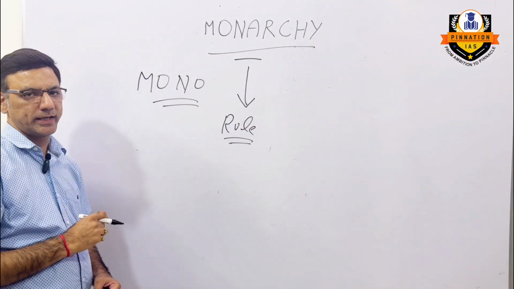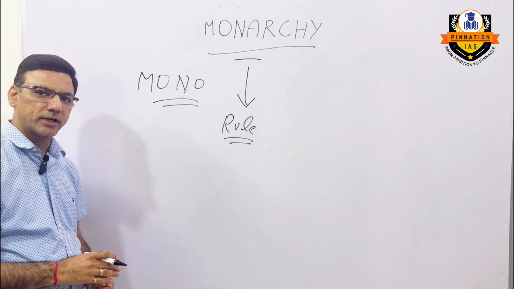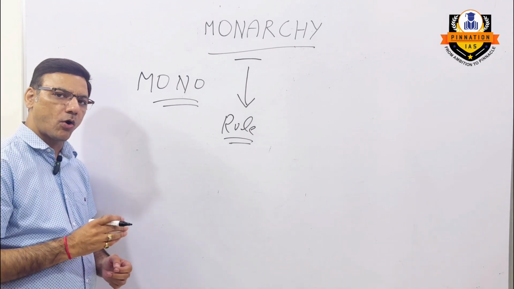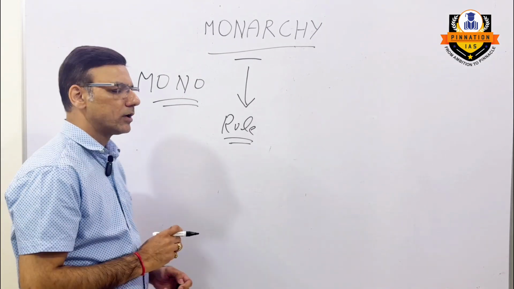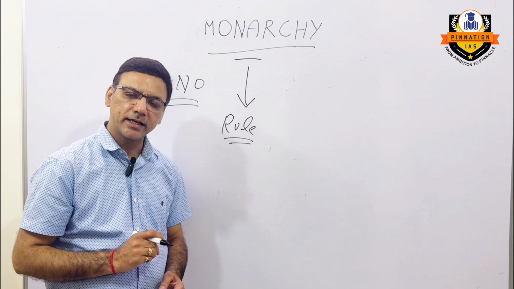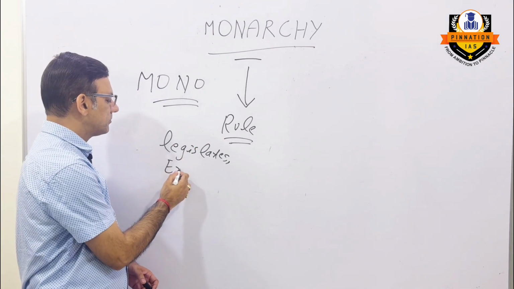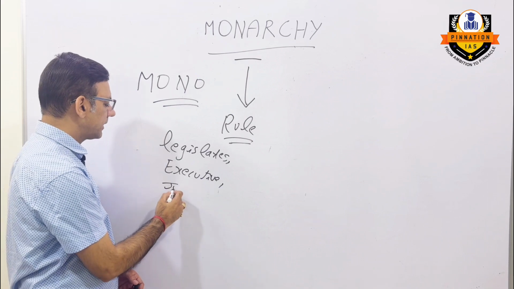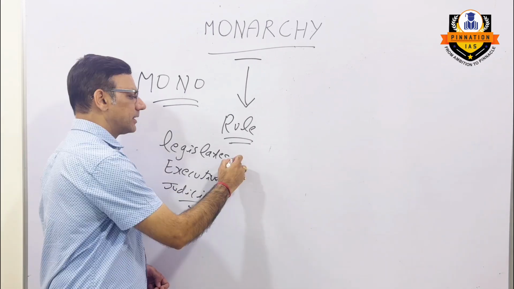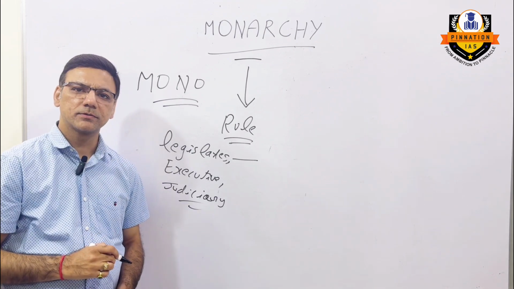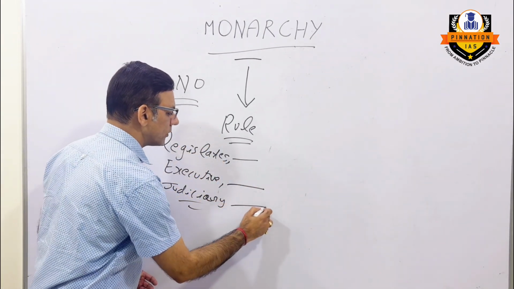In case of a monarchy, the three organs of the state, which are legislature, executive and judiciary, are all under one person, that is the king, right? So we can say that in case of a monarchy, the king legislates, the king performs the executive function and the king performs the function of judiciary also, which means the king is the one who frames laws, the king is the one who implements laws and the king is the one who sits on the judgments.